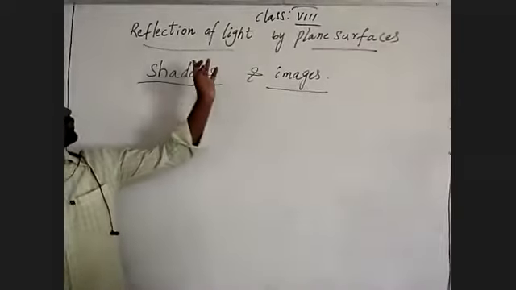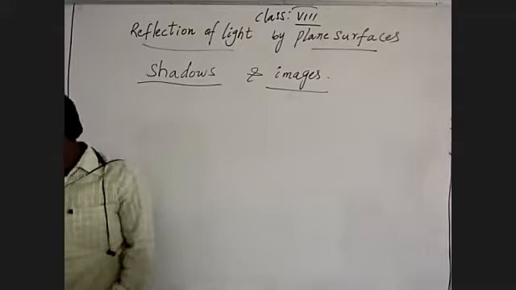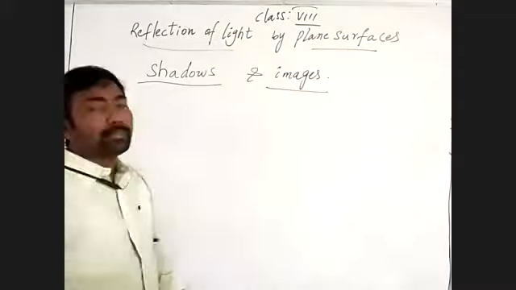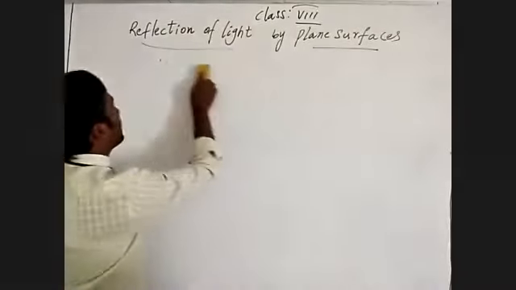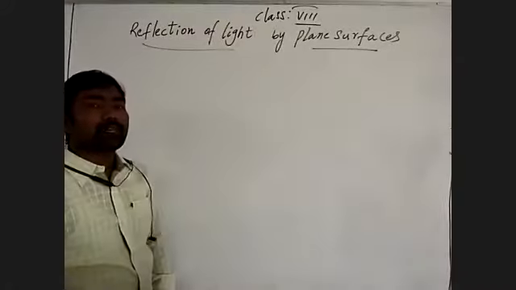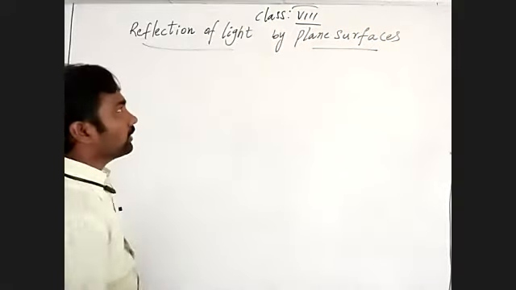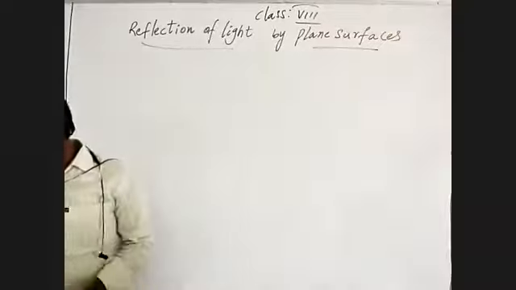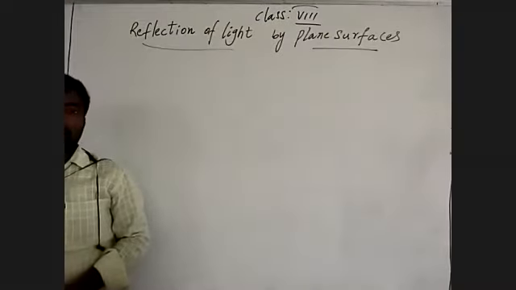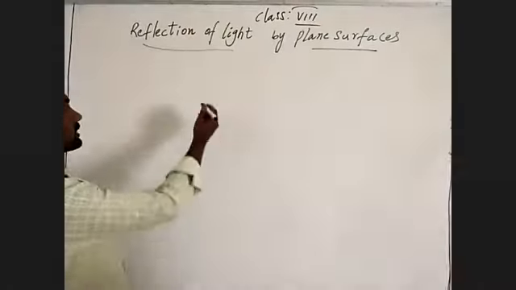Then coming to what we discussed before: reflection of light by plane surfaces. Plane surfaces means we discussed mirrors. Properties of the mirrors also we discussed, isn't it? What are the properties we discussed in that?